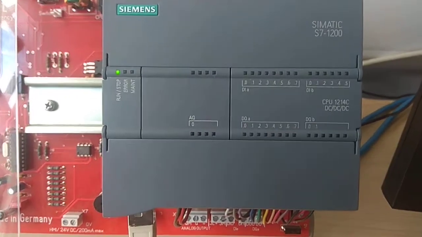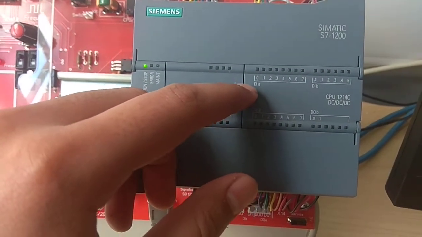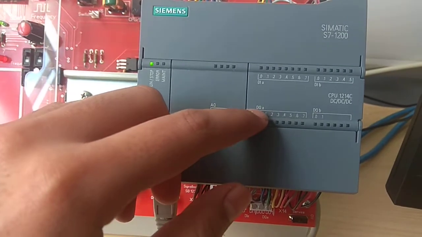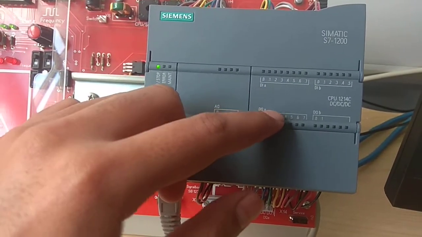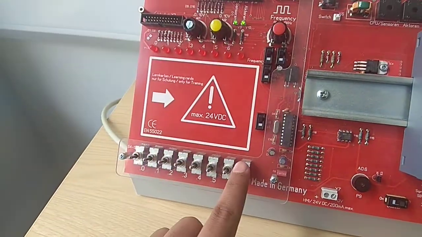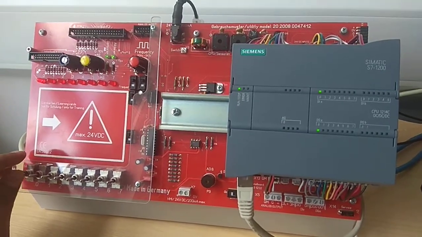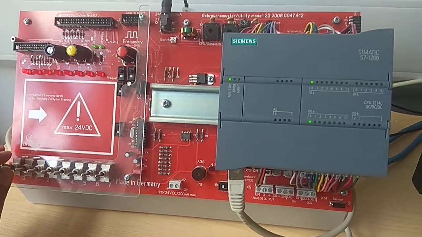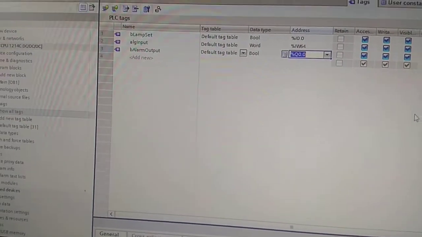So if you take a closer look at your PLC, there is a couple of rows. So this is DI and this is DQ. So DI is our input and Q is our output. So these are the outputs for the Q and these are the inputs for the I. So if you can see in real time, if I switch this on, it's going to turn the 0 I on. So this is what we're going to do in our task, in our tags.